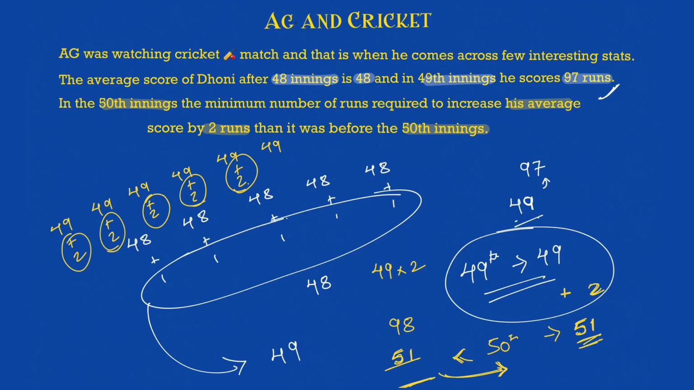of 51. So that the total number of runs that will be scored by him was 98 plus 51, that will be 149. 149 is what Dhoni is supposed to score in the 50th inning to increase his average by 2 runs. Okay, so earlier his average till 49th inning it was 49. Now to make an average of 51, he will have to score a minimum of 149 runs in the 50th innings.